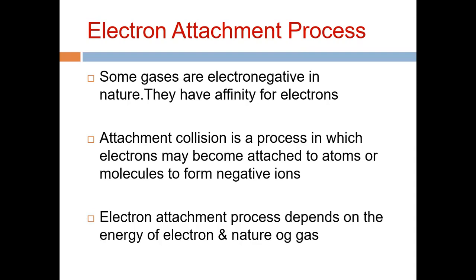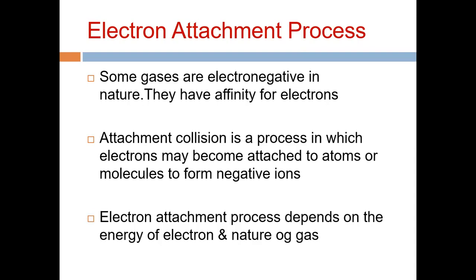Some gases are electronegative in nature. They have affinity for the electron. They are electronegative, it means they have a deficiency of electrons, and as they have this deficiency, they have an affinity for the electron. These are called electronegative gases. Attachment collision is a process in which electrons may become attached to the atoms or molecules to form negative ions. This is called the electron attachment process.